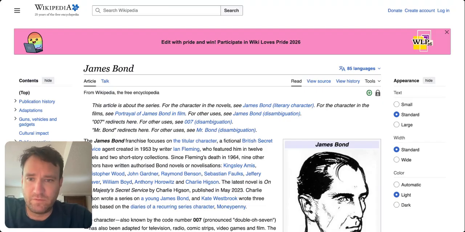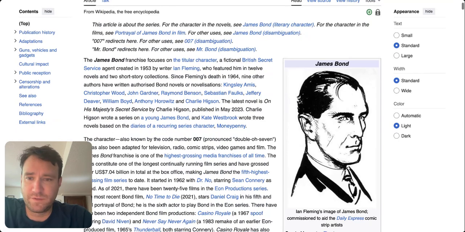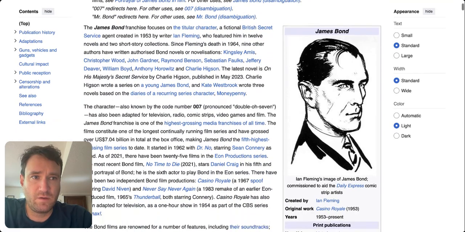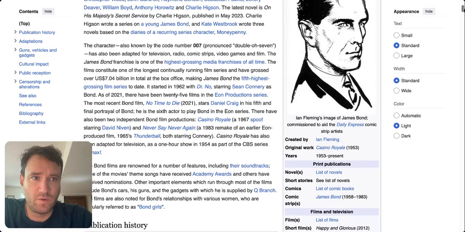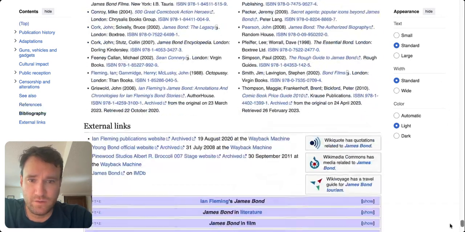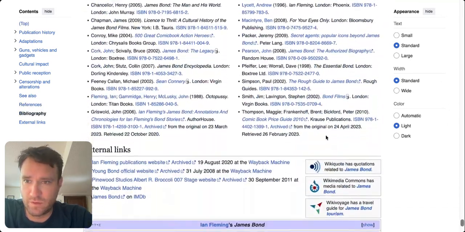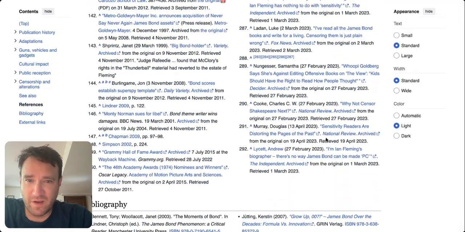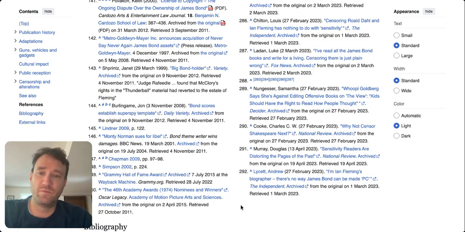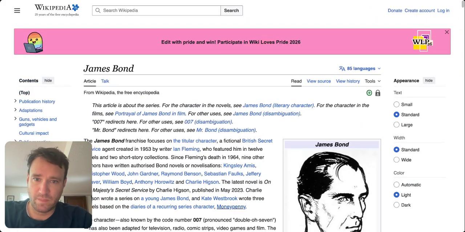Would I love if this article referenced me and my fan theory? Of course I would. Do I know better than to try? Okay, we got a bibliography and we got a references section. There's so much in here. I'm doing a little search for "love it." "Love it" is not in here. I'm not in here.